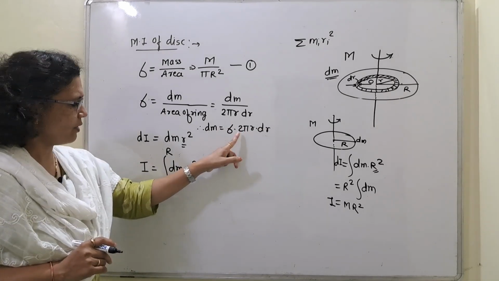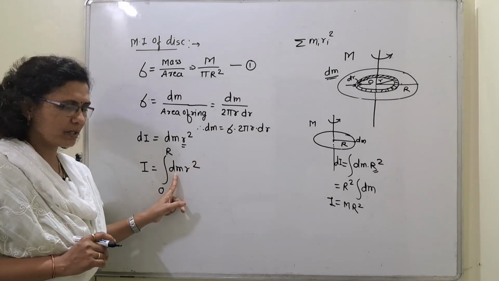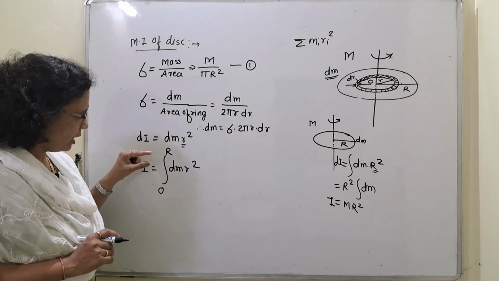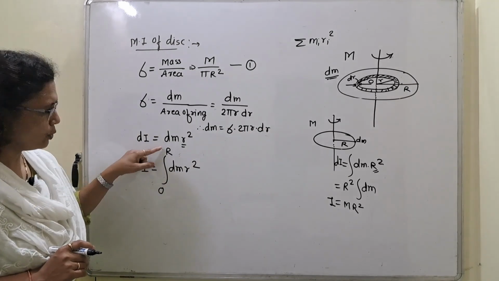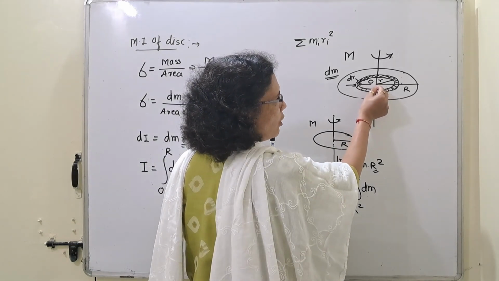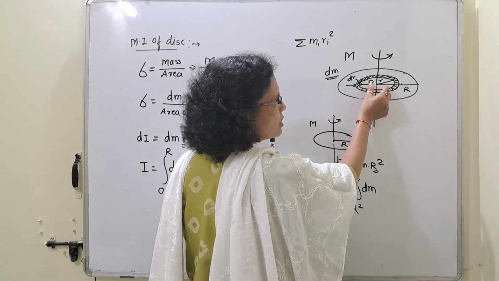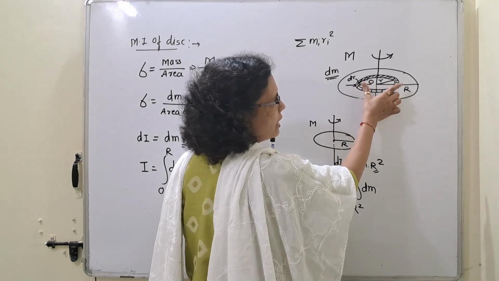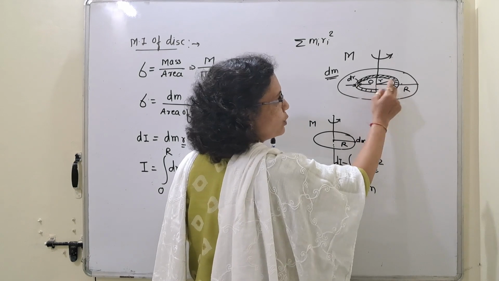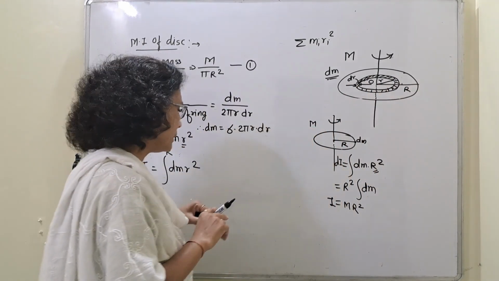So we can put this value in place of dm, and we will integrate in the range 0 to capital R, because the size of the ring goes on increasing from the center to the extreme, that is 0 to R.